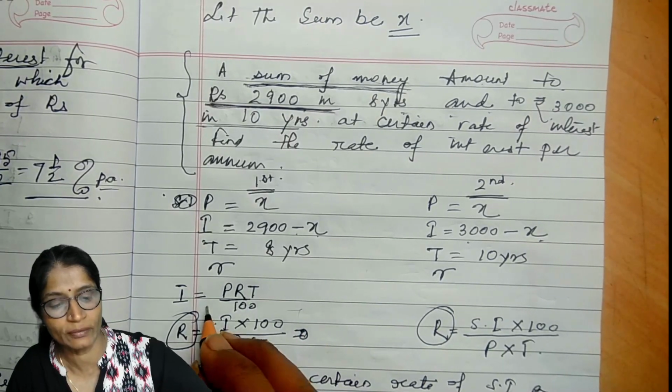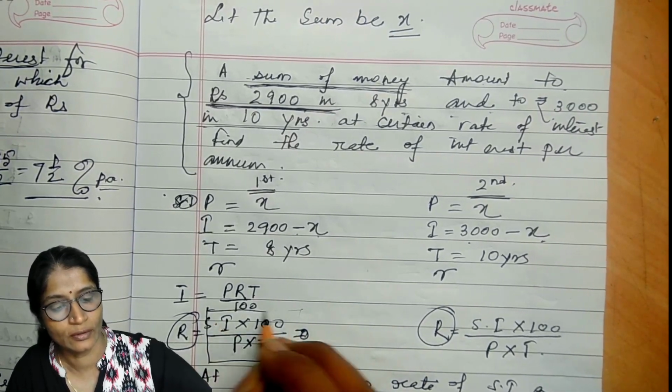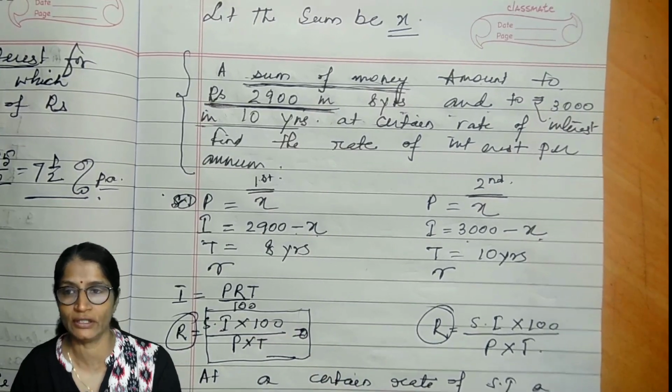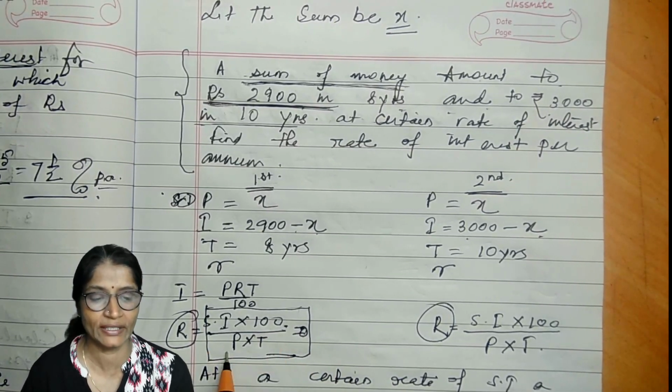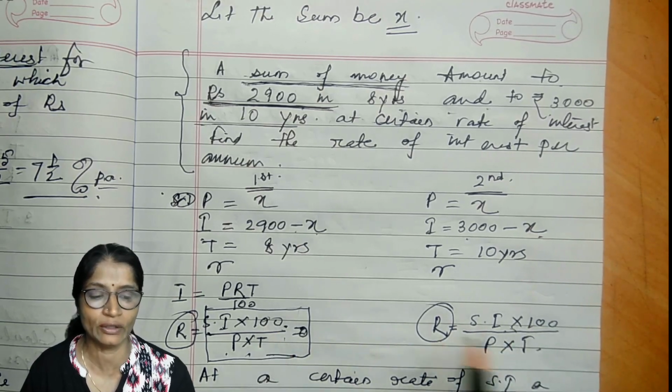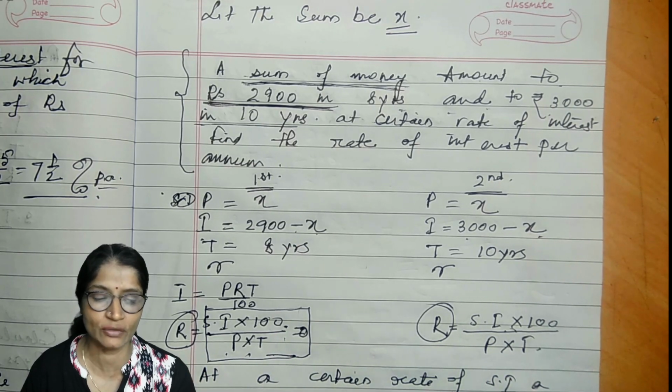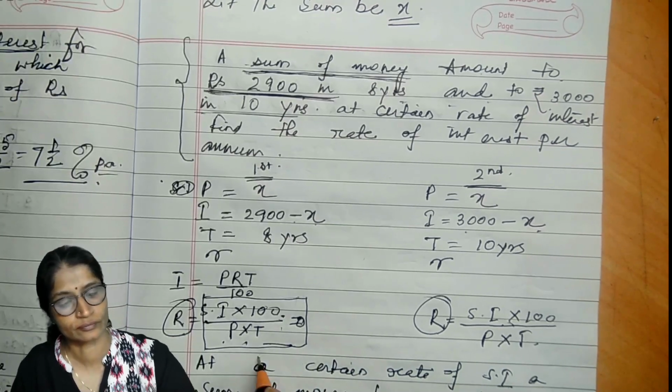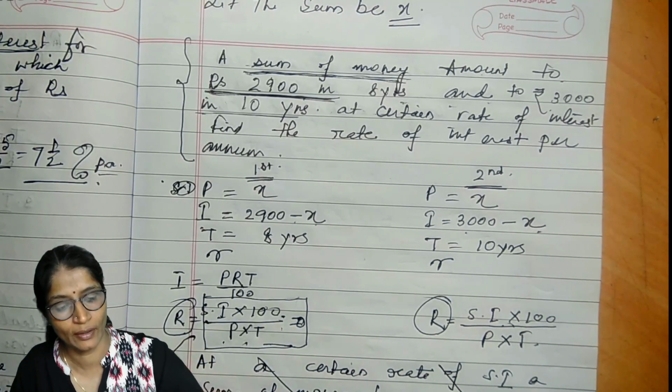So after keeping the values of SI, 100, P into T in this equation, and in this equation, both are equal because the rate of interest is equal in both the case. I am doing this sum here.